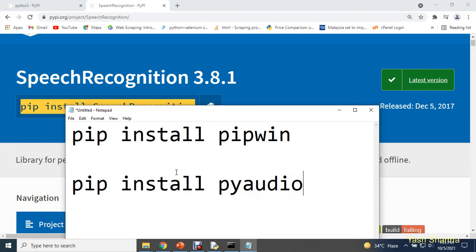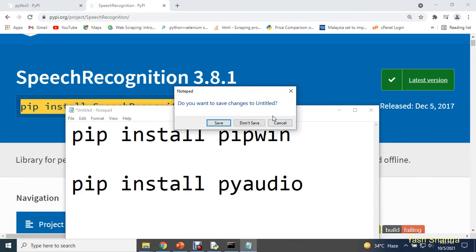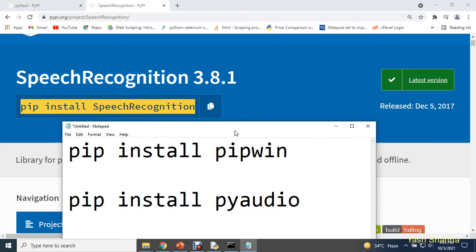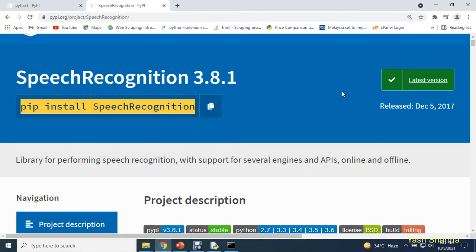Okay, and once you are done with the installation of speech recognition and PyAudio, let me show you how we can use it. You can pause this video and do the installation. First install this, then this, and then this. So you can pause this video here and proceed with the installation. Now after successful installation of all the packages, we'll use it.